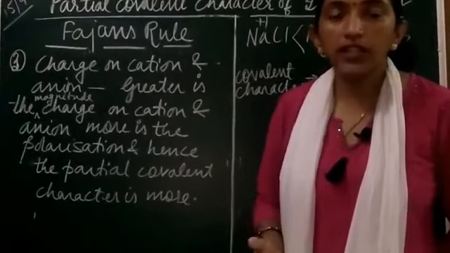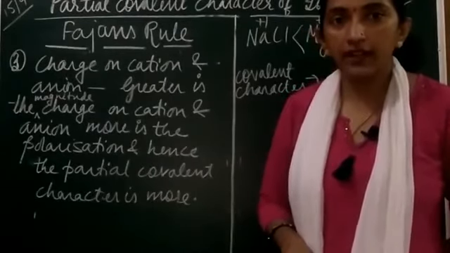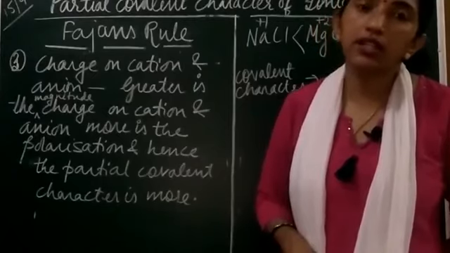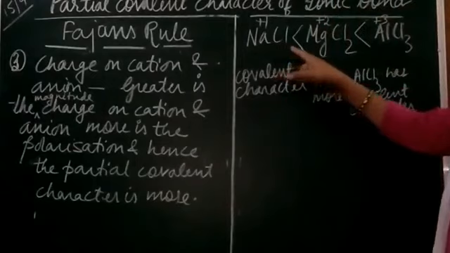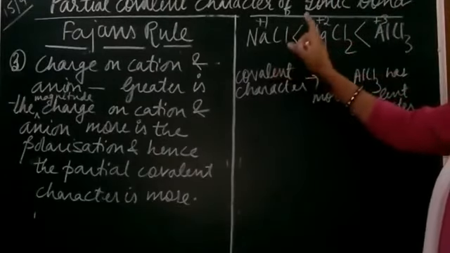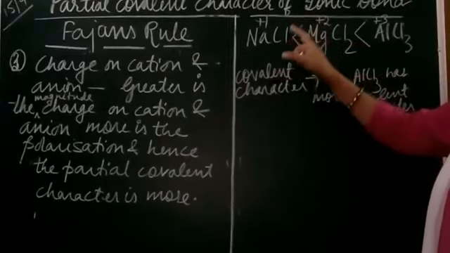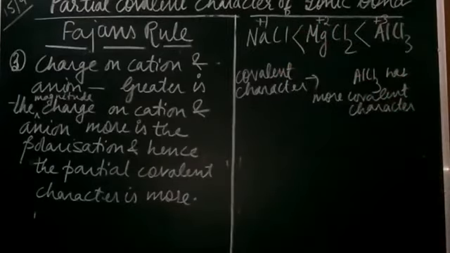The solubility of that solid in water is going to decrease. So if we compare the solubility of these salts in water, sodium chloride is going to be more soluble because it has more ionic nature, and aluminum chloride will be less soluble in water compared to these three.